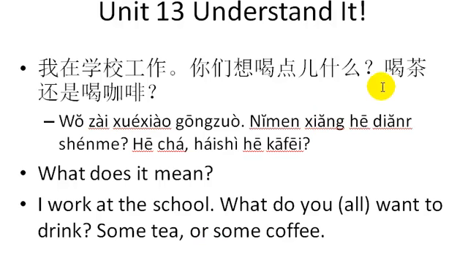But notice this is its own sentence. You see there's a question mark here, so that ends that sentence. So this sentence, 喝茶还是喝咖啡? This is an example of a sentence without a subject. The subject is assumed. 喝茶, drink tea, or drink coffee. 喝茶还是喝咖啡?